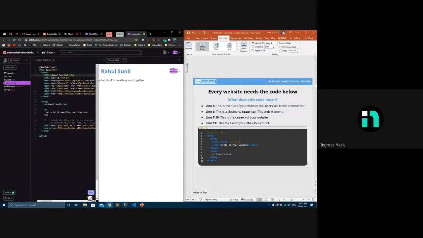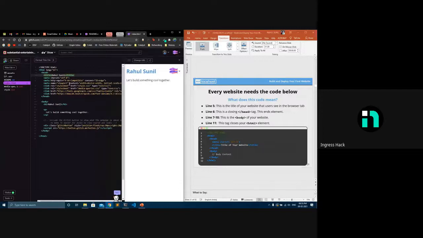Then all these are things that are defined for each browser. All these things are boilerplates, so you don't have to write them by yourself. They're already available. When you write it using a code editor like VS Code or Atom or Sublime, you'll be able to get all the boilerplates that are needed. This meta charset and the HTTP equiv and all those things, you'll get them. It's a boilerplate that comes along. You don't have to code it by yourself.